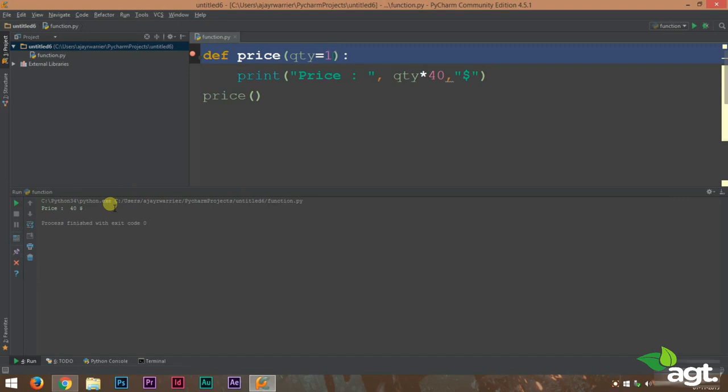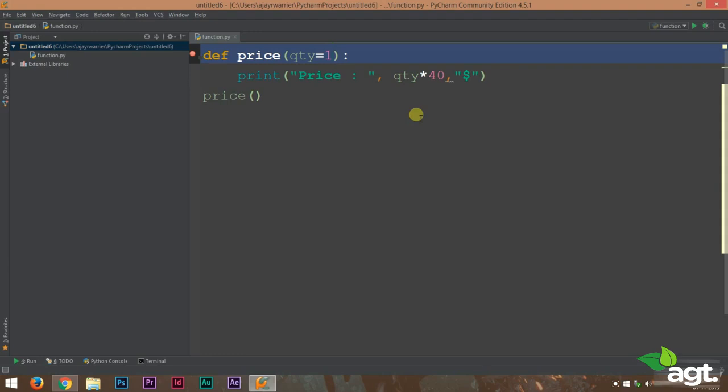So I think you understood the need of default arguments. I'll explain again how to give a default value. In this function definition, usually we just give in the variable name, right? Now in this case we are also giving the default value of that variable. That means we are giving the variable equal to 1.